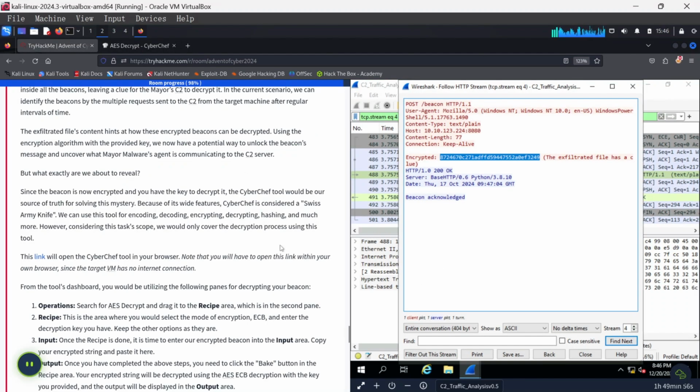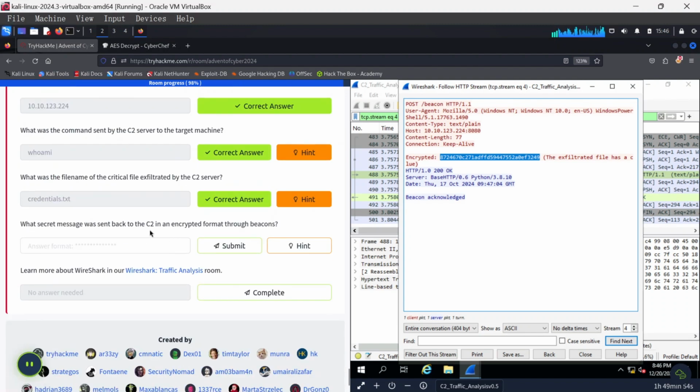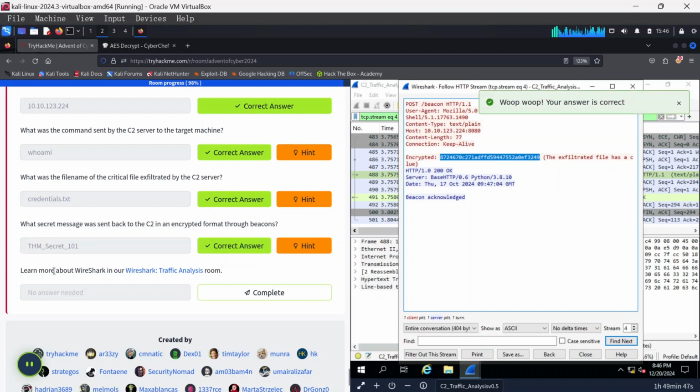Now we can come back and scroll down to the last question here, which is the answer we already got. We submit. If you enjoyed the room, we can actually learn more about Wireshark in the Wireshark Traffic Analysis room. We hit complete, and that brings us to the end of the day 20 challenge here on TryHackMe.